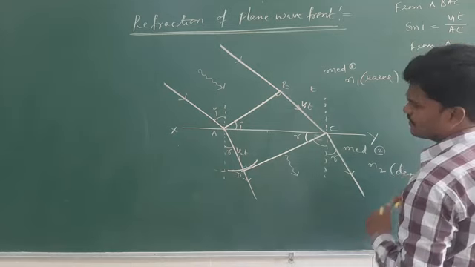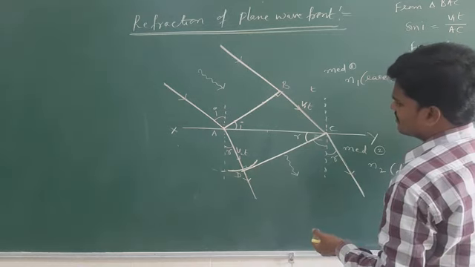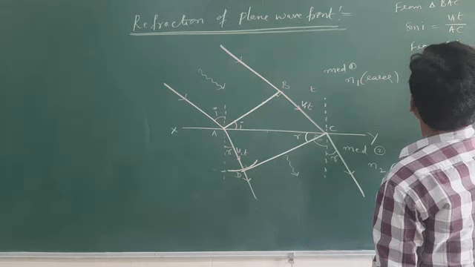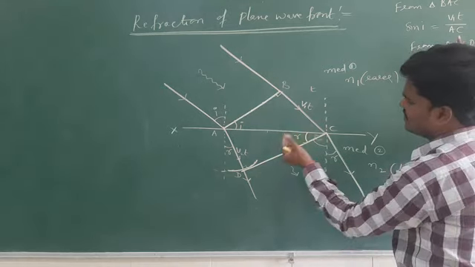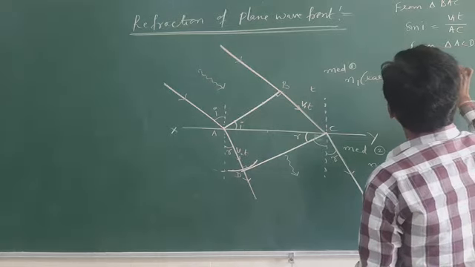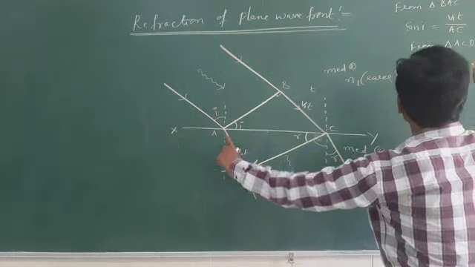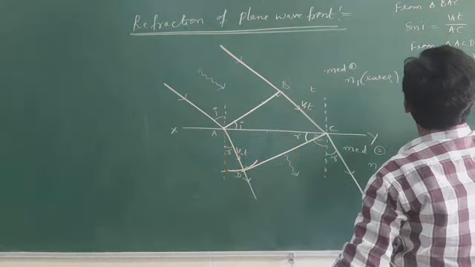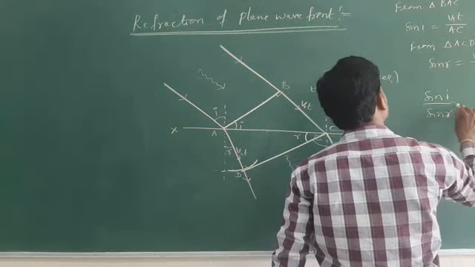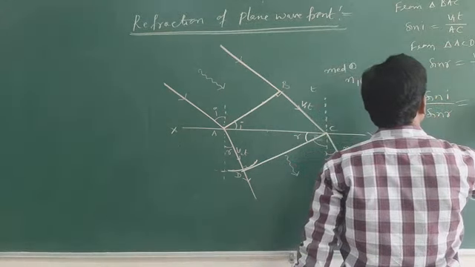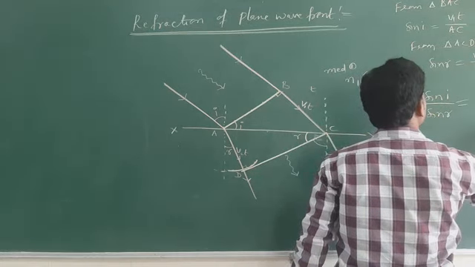DCA. Sin R is opposite by hypotenuse, V2T by AC. Now sin I by sin R is equal to V1T by AC divided by V2T by AC.